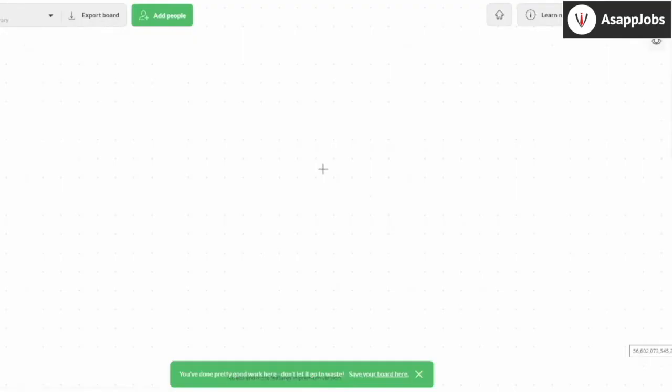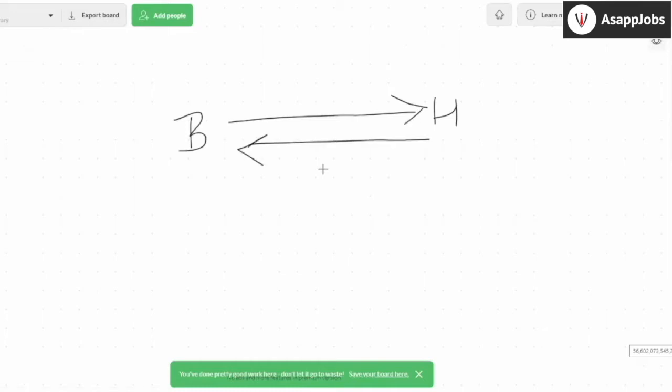What are types of graph? I mean, what kind of relationship can you see? So if you ever go to any national highway, right? If I want to go from Bangalore to Hyderabad, there are two side roads. But on the first side road, you can only go one way. You can't travel both ways on the same road.